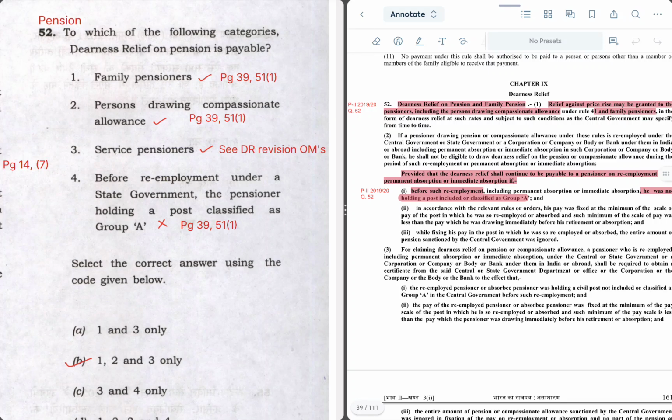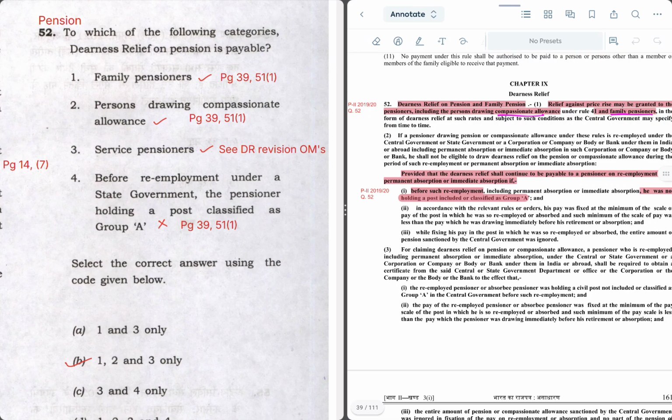This is correct. Then persons drawing compassionate allowance, again this is correct, compassionate allowance and family pensioners. For service pensioners, you have to see the OMs issued by government every 6 months where revised rates of dearness relief are released. In that you will find the word service pensioners, so this is also correct.